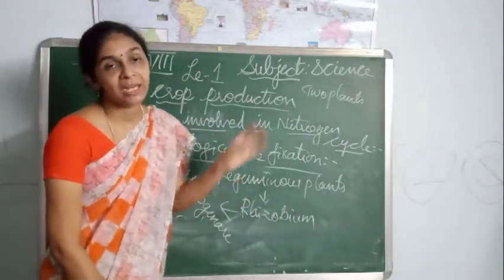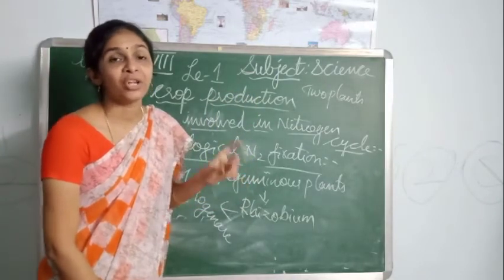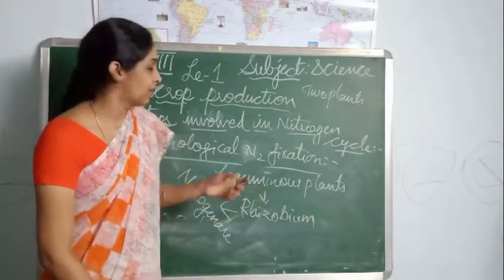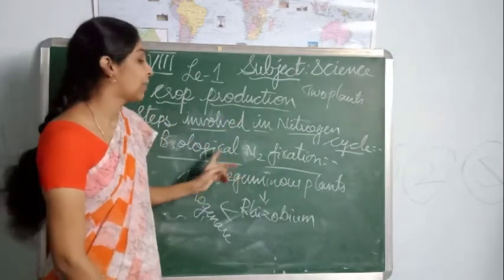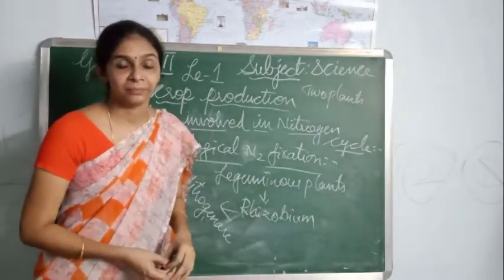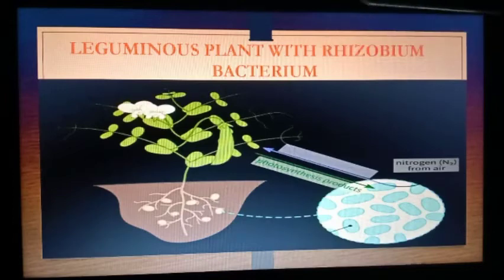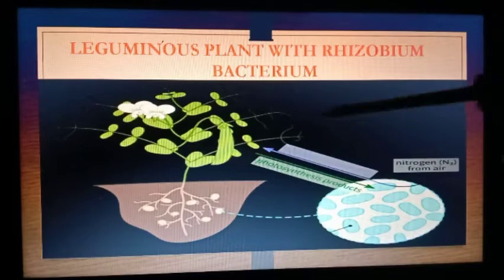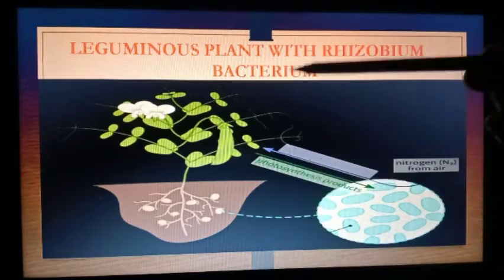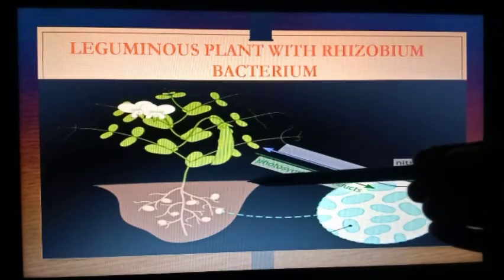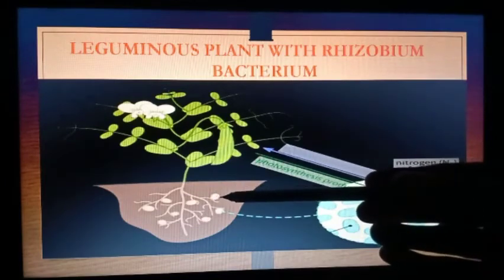We have learned that nitrogen fixation can be carried out in two different ways. One is atmospheric nitrogen fixation, and the second is biological nitrogen fixation. Now, about how these leguminous plants play an important role in supplying nitrogen to the plants for the preparation of proteins. See here, this is a legume plant. The legume plant has root nodules.